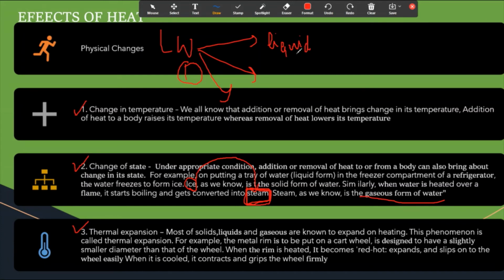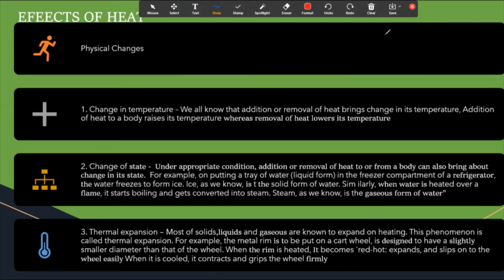Then there is ice, which we put in our cold drinks. It's the solid state of water, ice, and it is solid in form. And the third form is steam, the gaseous form, the water vapors which are formed. So this is the second effect of heat.